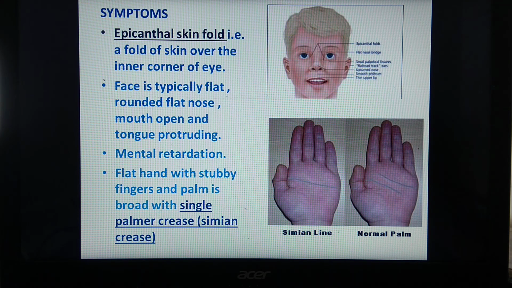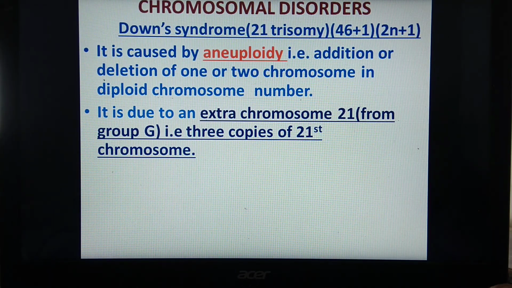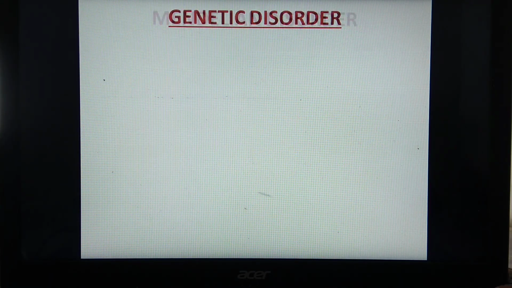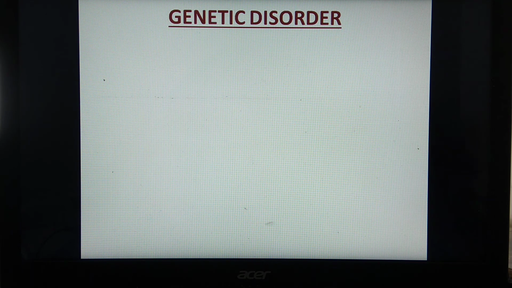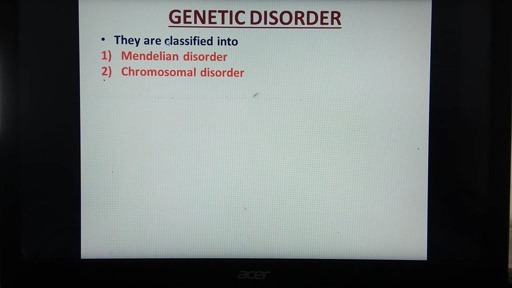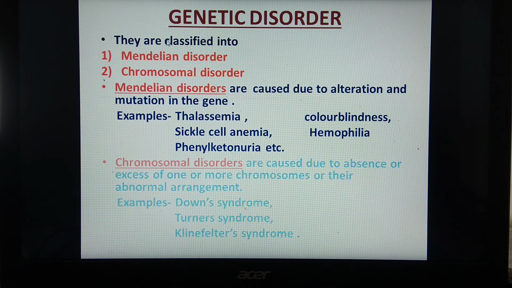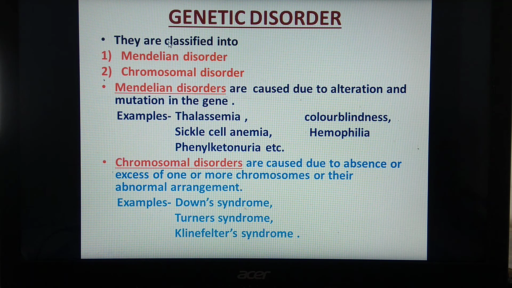So what have we studied today? We started with genetic disorders, which are classified into Mendelian and chromosomal disorders. For Mendelian disorders, one example we have seen is thalassemia. In the previous lectures, we studied color blindness and hemophilia, which are sex-linked characters.